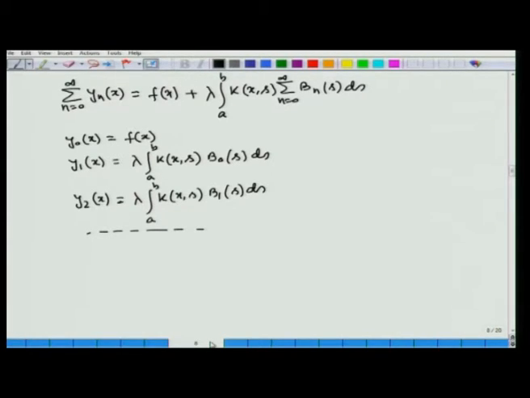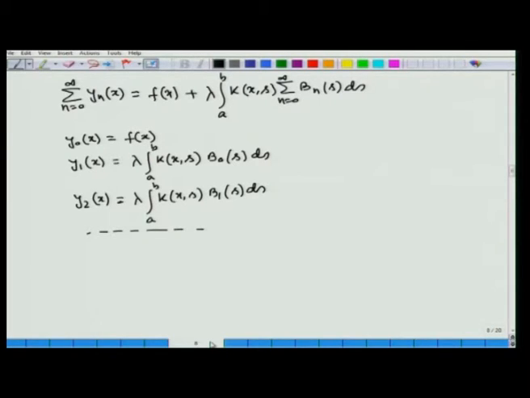Then equating y2(x) from the left with lambda integral a to b k(x, s) B1(s) ds, we can find y2(x).